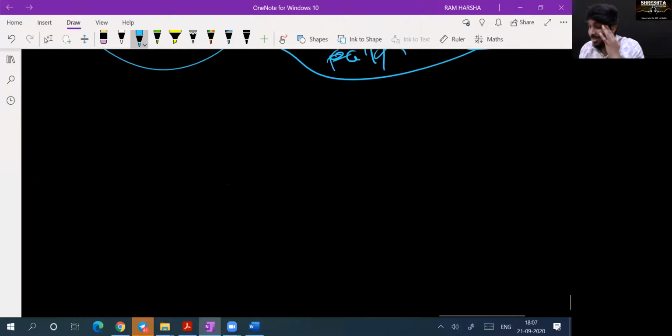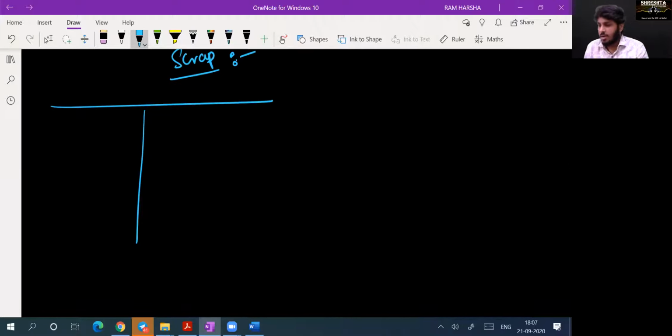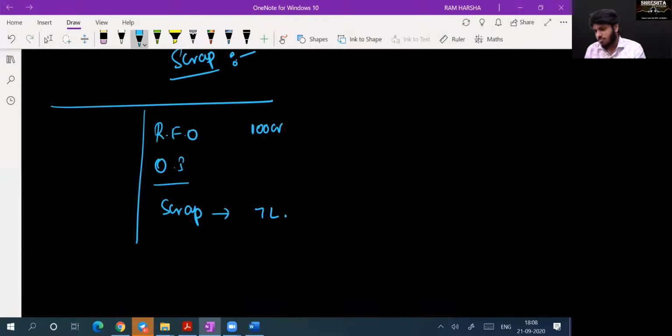Yes. Another example, a scrap example, which is very easy to understand. Scrap. So what is there in this? I saw the balance sheet and the P&L of the company. Revenue from operations some 100 crores. Below that, under other income, they are showing some scrap, which is some 7 lakhs.